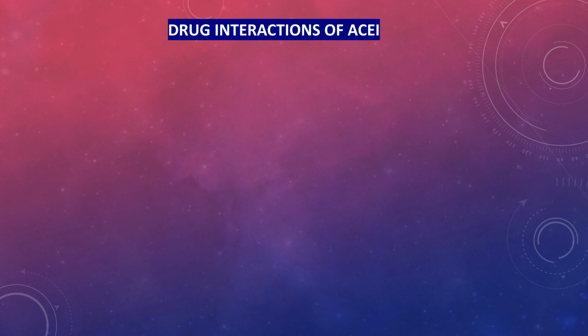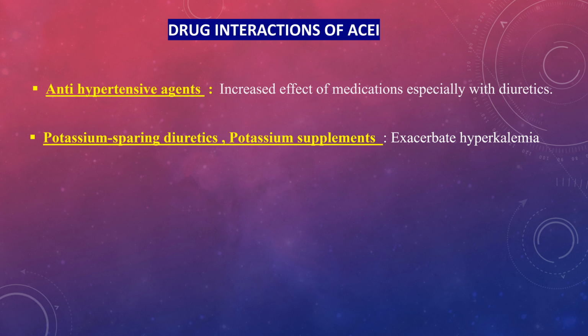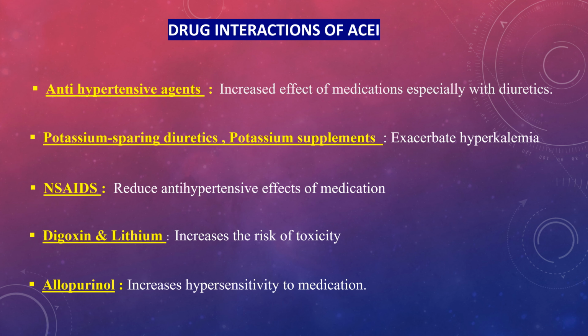Drug interactions of ACE inhibitors. When given with antihypertensive agents like thiazides or loop diuretics, they increase the effect of medication. If patient is on potassium sparing diuretics or potassium supplements, they may exacerbate hyperkalemia because ACE inhibitors are known to cause hyperkalemia. If patient is on NSAIDs like aspirin, naproxen, ibuprofen or indomethacin, they reduce the antihypertensive effects of medication. In case of digoxin or lithium, they increase the risk of toxicity. If patient is on allopurinol, ACE inhibitors increase the hypersensitivity to medication.